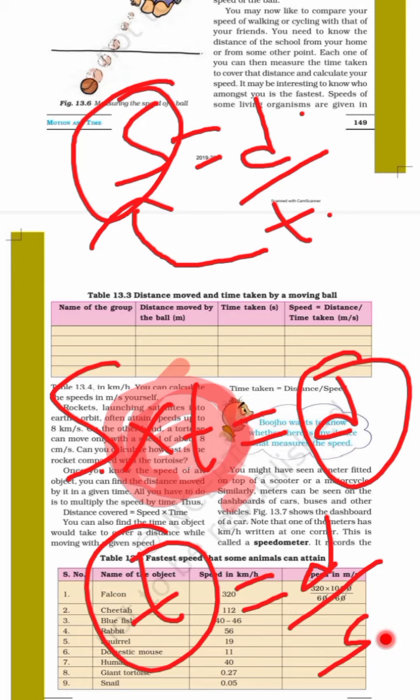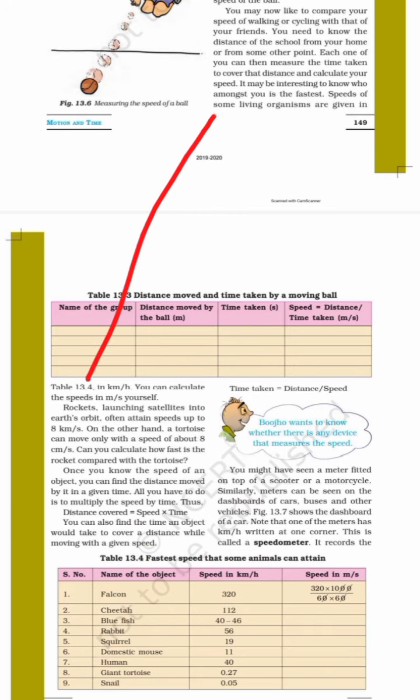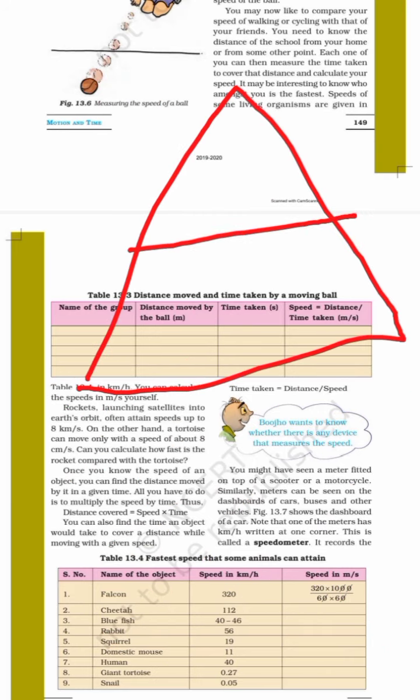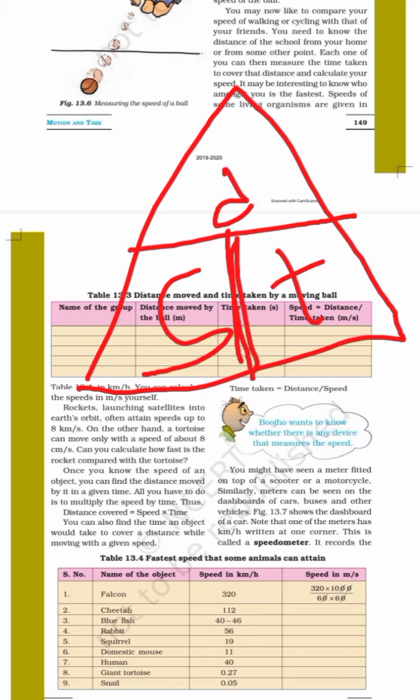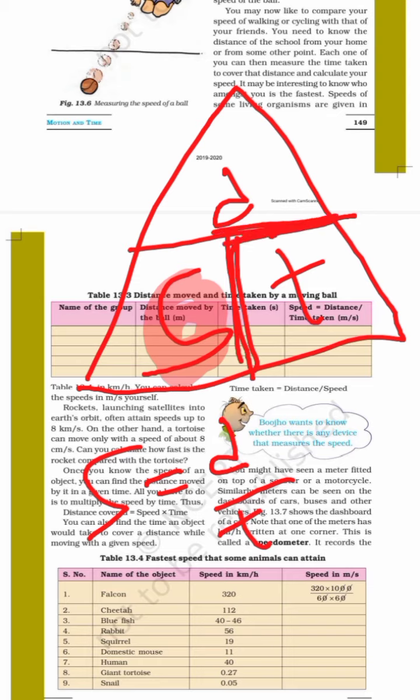It is really very easy, but it's a concept you are seeing for the first time. So I am giving you one trick. Make one triangle like this, and then one line over here. Here S, here D and here T. Now if you want to find S, you can write S is equal to D upon T, because here the upon is there. Now let us hide.